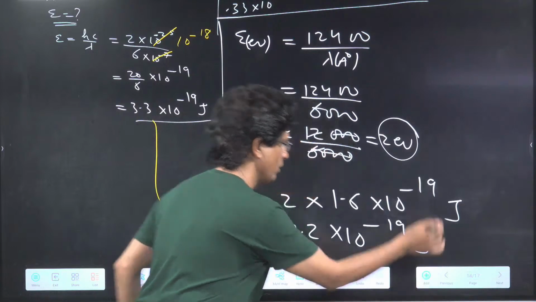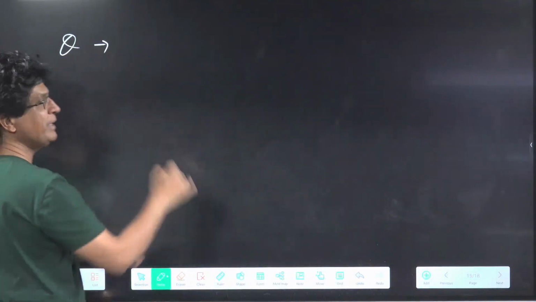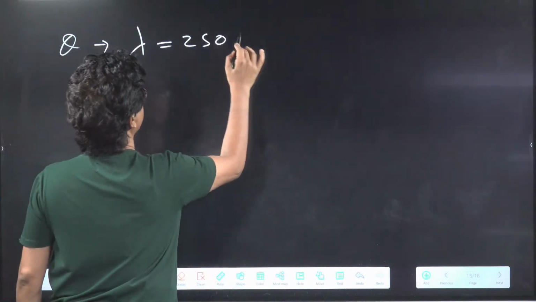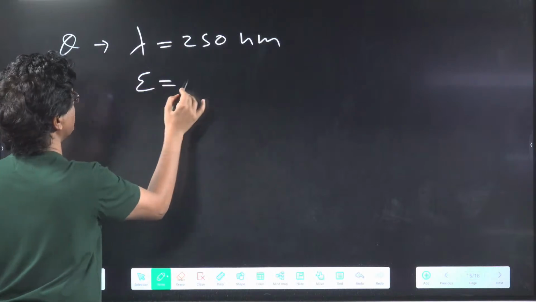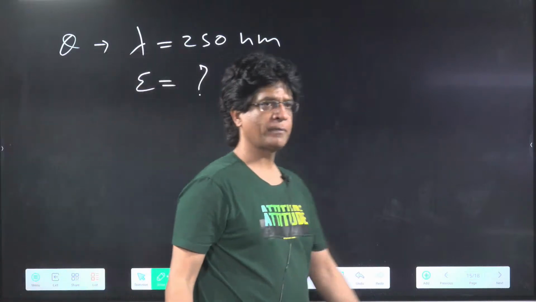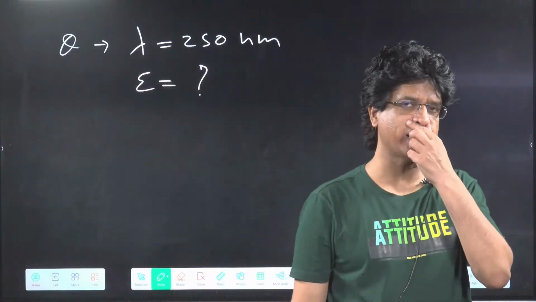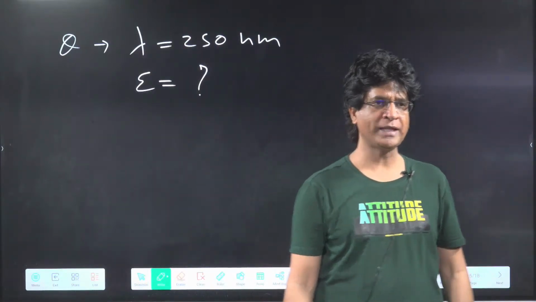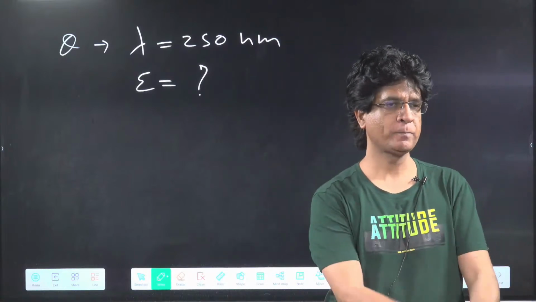Okay, here we go. One more question. Give me approximate answers. Lambda of the photon is given as 250 nanometer. Find out the energy. You can give me the first answer in electron volt and then in joule. Come on, be quick.